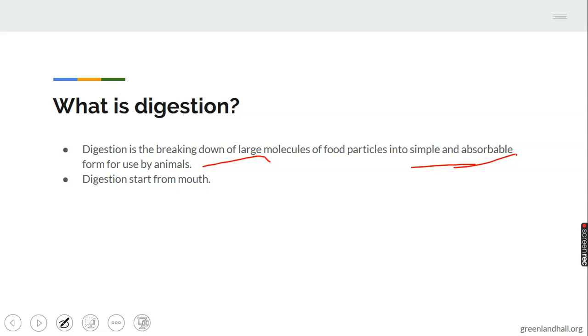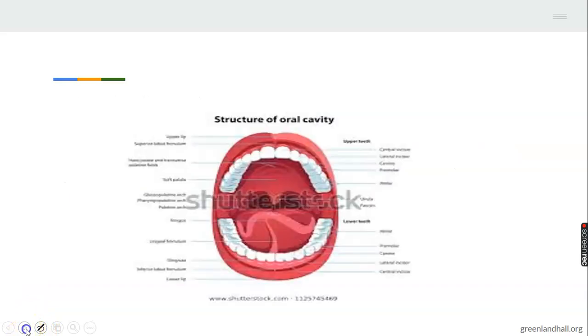And digestion starts from the mouth. You can see it starts from the mouth. You have to know it. Digestion starts from the mouth. That's the first thing you have to know. Then let's move on to the next one.